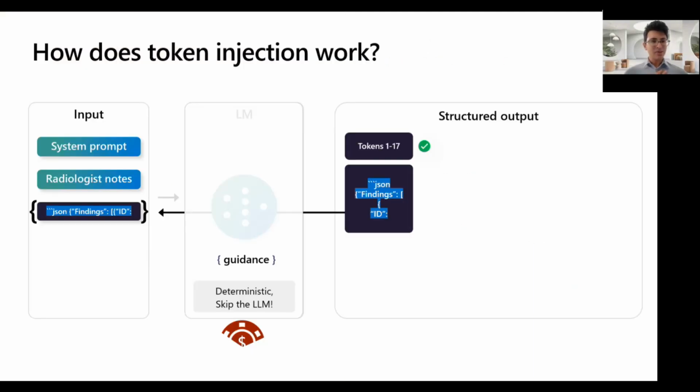And the way guidance works is that it looks at this program that the guidance user has written, and it notices automatically that the first 17 tokens are completely deterministic, right? There's no point going through that probability generation cycle. So we can just skip over talking to the language model altogether and directly inject it into the state of the language model. This isn't completely free. Basically, what this means is we have to tokenize the text and update the KV cache.